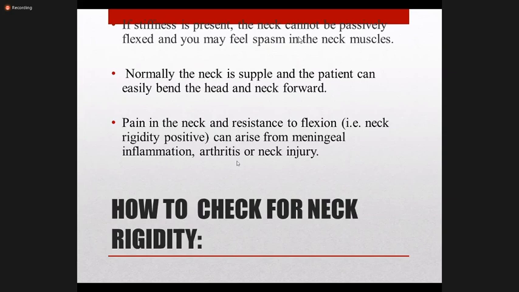It could be due to an infection, a tumor, or a hemorrhage in the subarachnoid space. Okay.